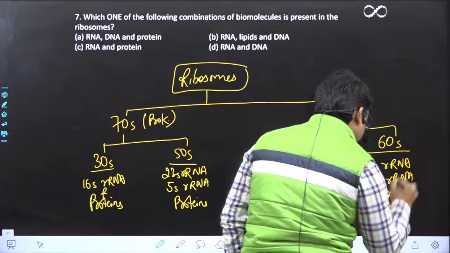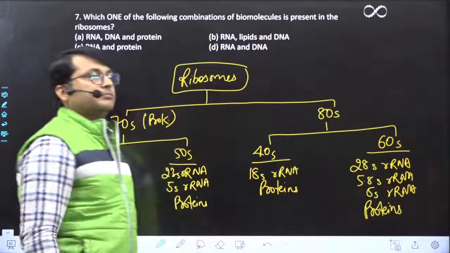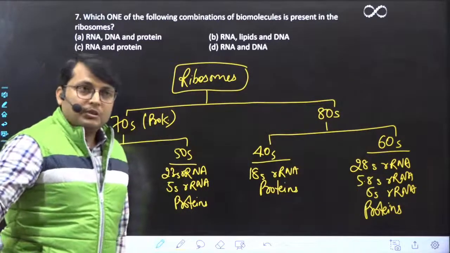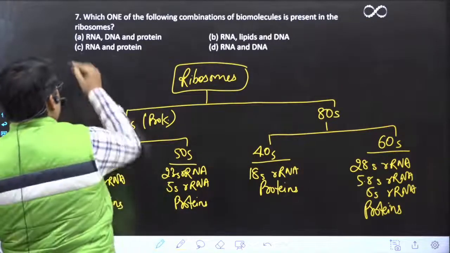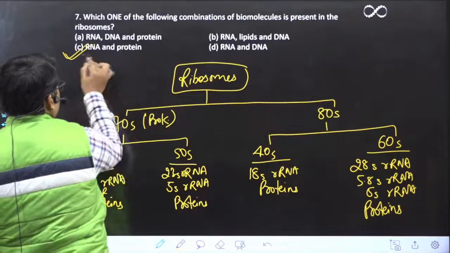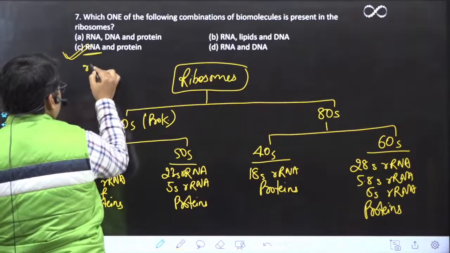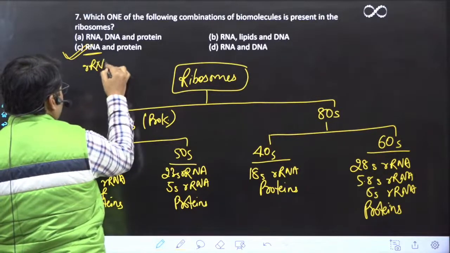Okay, so no matter which ribosome you consider, every ribosomal subunit is composed of RNA and proteins, and particularly which RNA it is, rRNA.